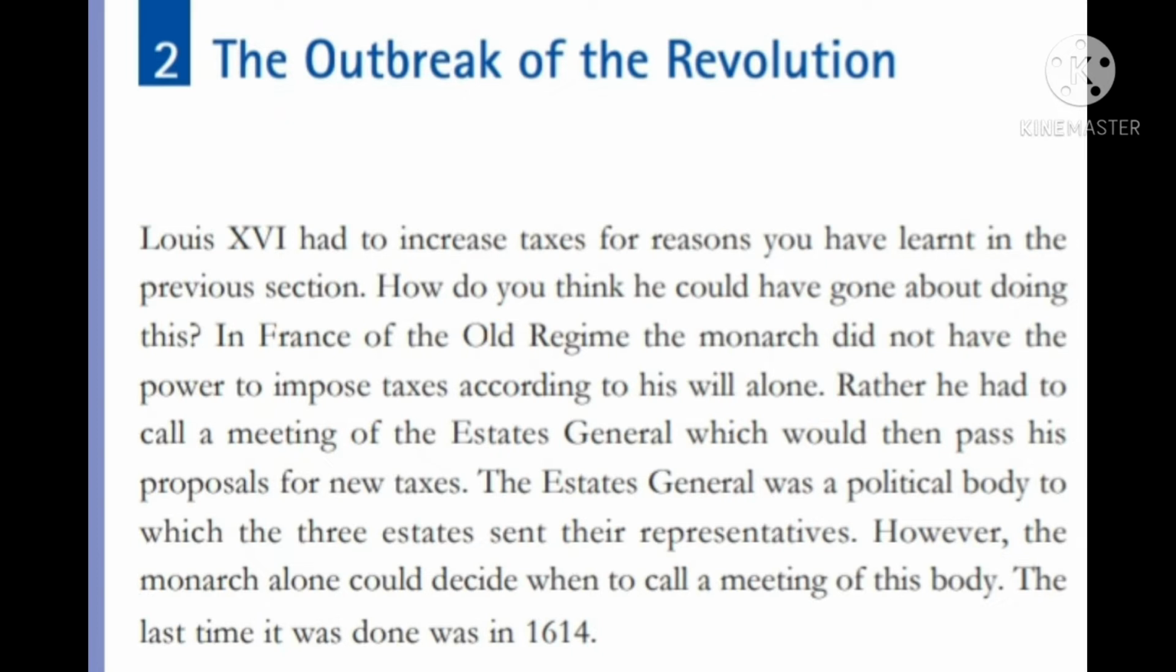But in France, the monarch, which means the king, did not have the power to impose taxes according to his will alone. So he did not have the right to increase the taxes. So who had the power to pass his proposals for new taxes? The answer is the Estate General. The Estate General was a political body to which the three estates sent their representatives. So we know that there were three estates in France. The first estate consisted of the clergies, the second estate consisted of nobles, and the third estate consisted of the commoners.